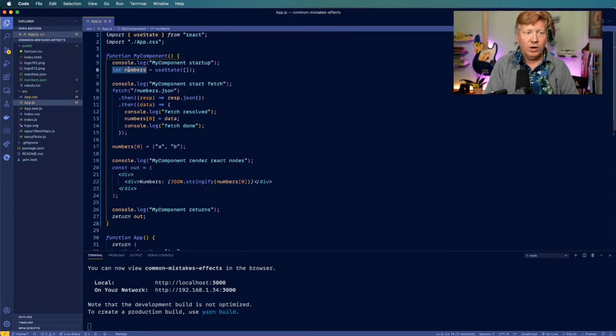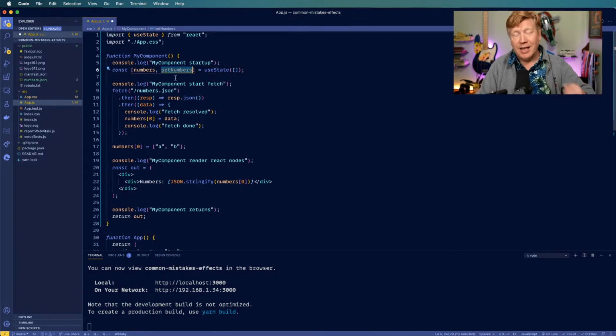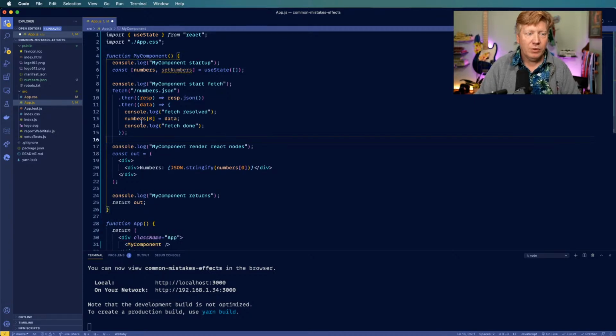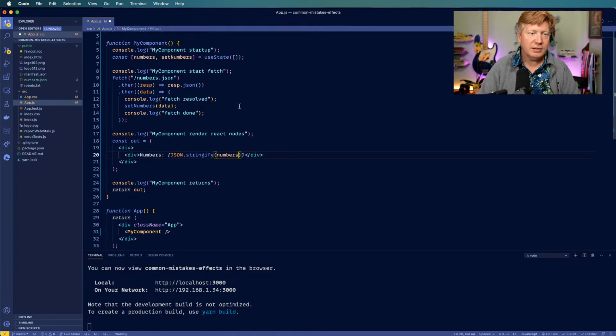And that's when you use this setter. The return from useState is actually an array, and you can destructure that array and get out the numbers, which again is just a simple old vanilla JavaScript array, and then a setter, so setNumbers. That's a function that you use to tell React, hey, here's the new value. So let's try this out. Let's get rid of this because we don't want to do that. And then we'll do setNumbers there. And the only other thing we need to change, I guess, is that.